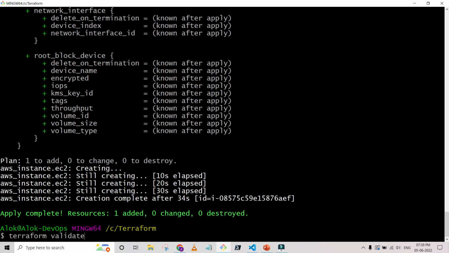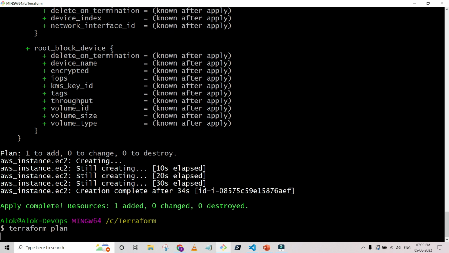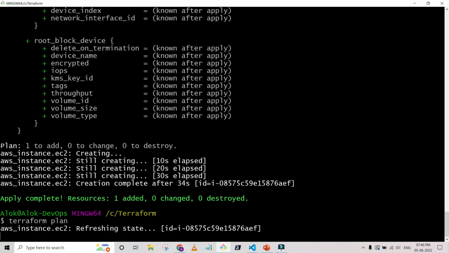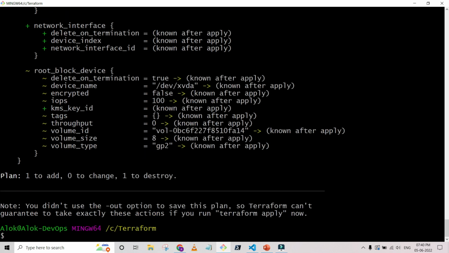Let me run the plan again. This time you will identify the changes that the provider is going to execute. That's why looking into the plan is very important before applying the changes. So it's refreshing the state.